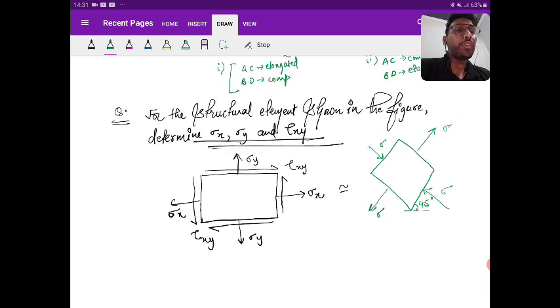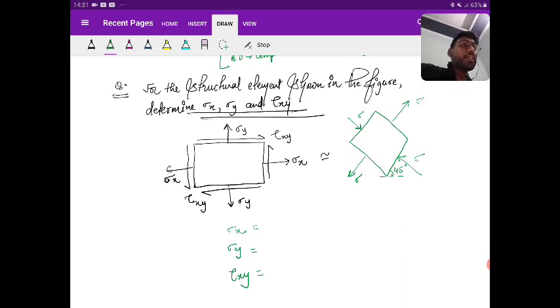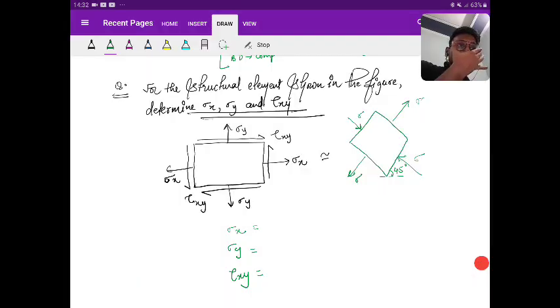Come on, who can give me the value? You have just studied all this. What is sigma x, sigma y and tau xy?